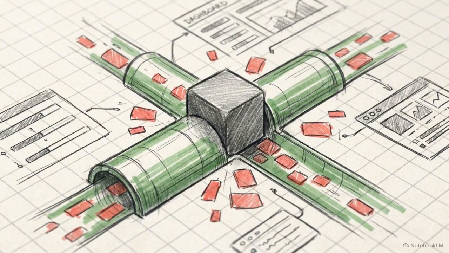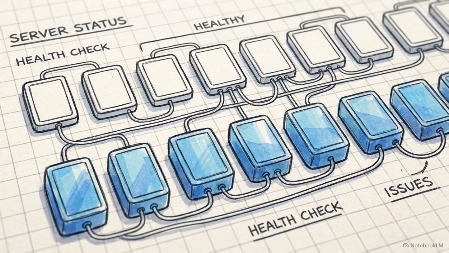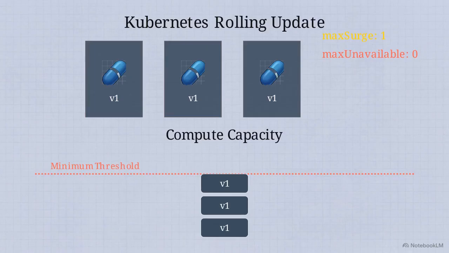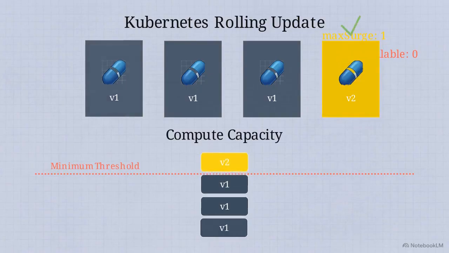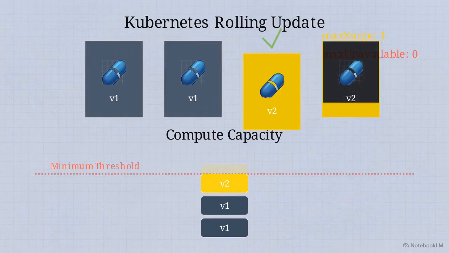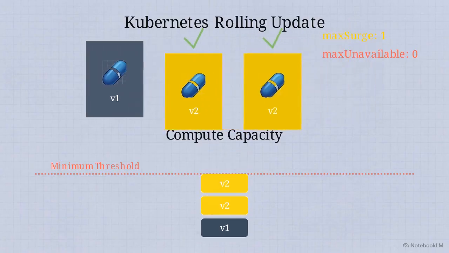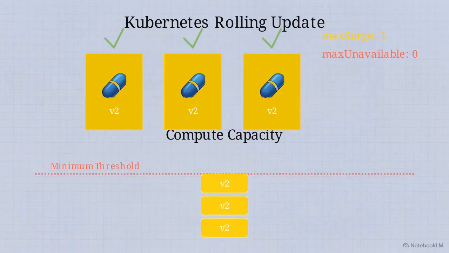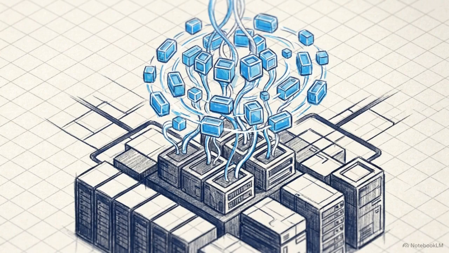Updating this API carries significant risk. Pushing a new container image while the system is actively ingesting live vehicle data normally results in dropped packets. Kubernetes handles this through a precise rolling update strategy designed to maintain active connections. The deployment is configured with a max surge 1 parameter. This forces the cluster to fully spin up and verify a new pod before it touches an old one. Paired with a max unavailable 0 parameter, the cluster ensures that total compute capacity never dips below the required threshold during the entire deployment cycle. Kubernetes treats the static Azure infrastructure purely as a host resource, autonomously manipulating pod replicas to absorb unpredictable user demand.